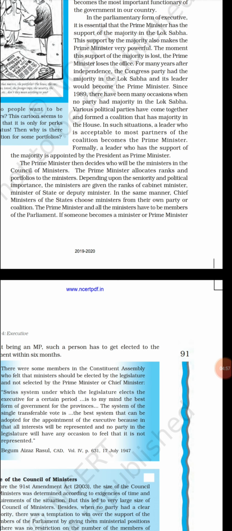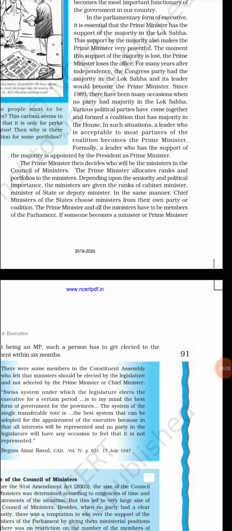If someone becomes a minister or prime minister without being an MP, such a person has to get elected to the parliament within 6 months. In order to be a member of the council of ministers, the person has to be a member of parliament. If not, he or she has to be elected by the public within 6 months. The council of ministers will be appointed by the prime minister only.